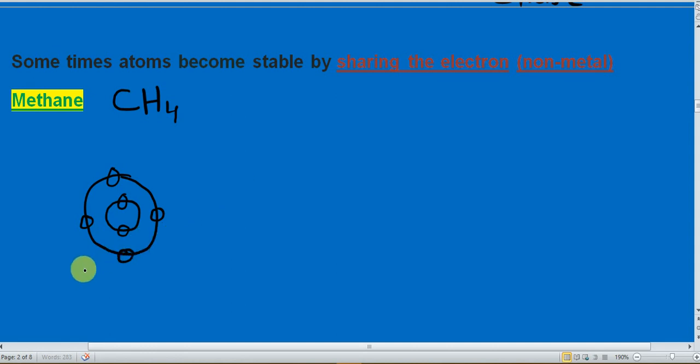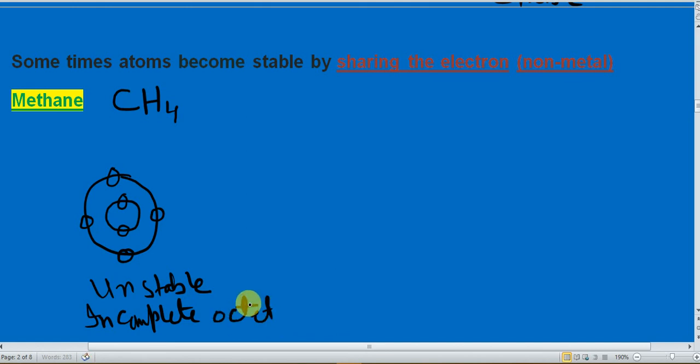The carbon is stable or unstable? This carbon is unstable. Why is this carbon unstable? Because of incomplete octet. Due to the incomplete octet, this carbon is unstable.